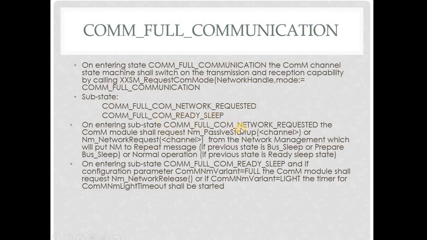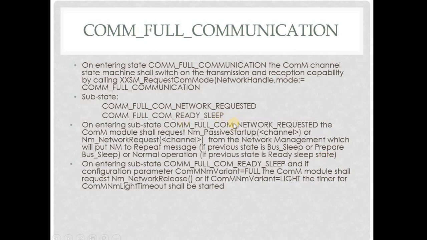On entering full COM network requested, the COMM module shall indirectly call NM passive startup or NM network request from the network management module, which will put NM to repeat message state if the previous state is bus sleep or prepare bus sleep, or normal operation state if the previous state is steady sleep state.